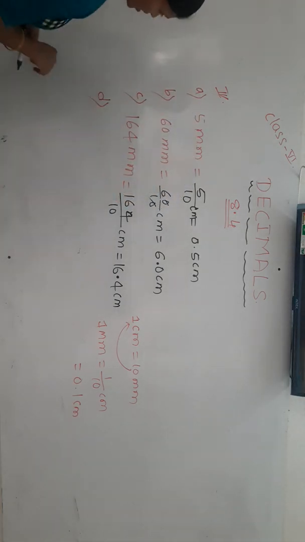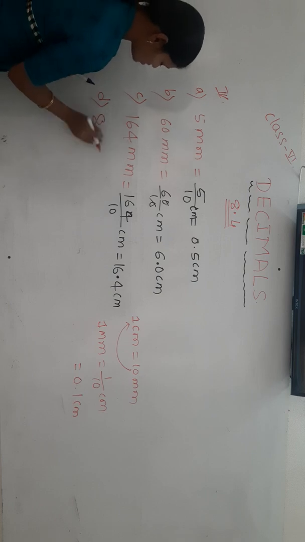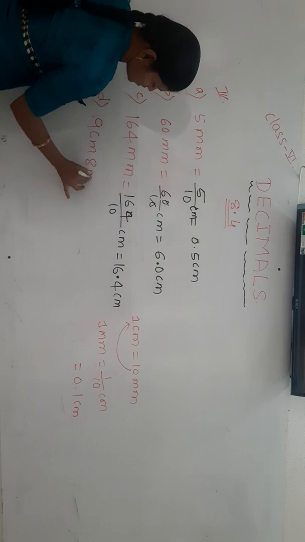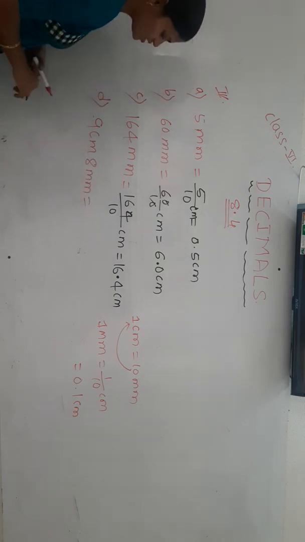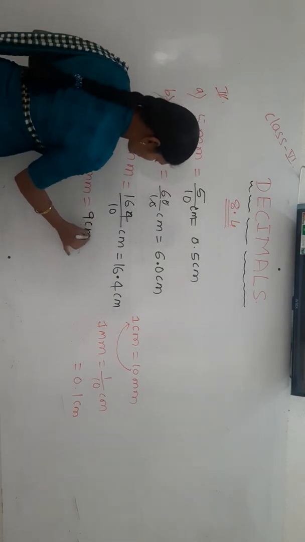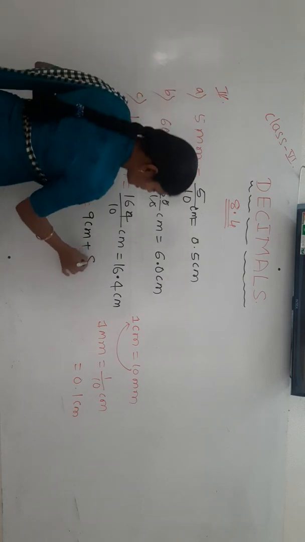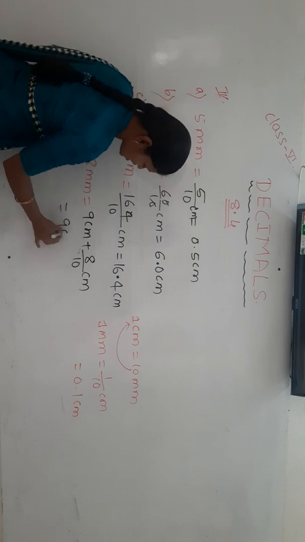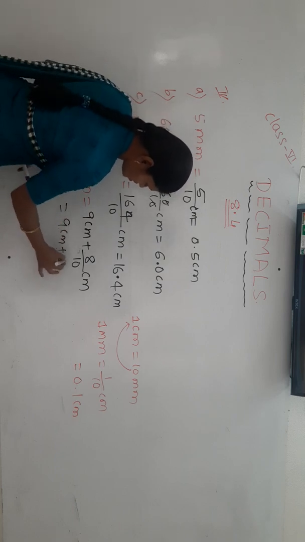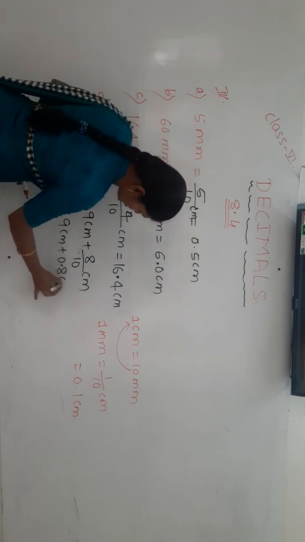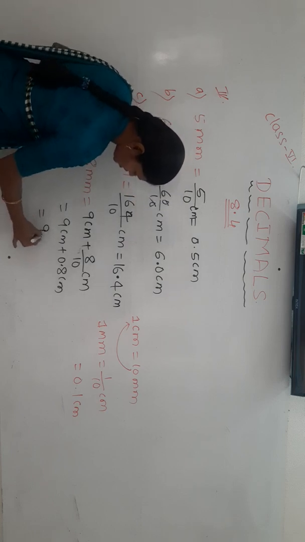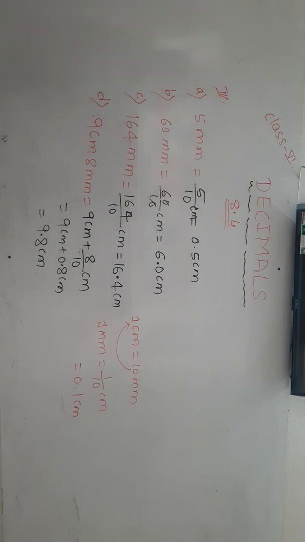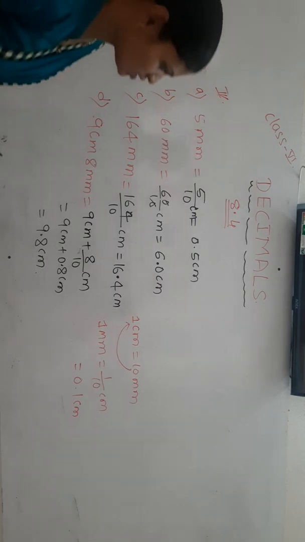Next, 9 centimeter 8 millimeter. 9 centimeter is already in terms of centimeter, keep as it is. 8 millimeter expressed in centimeter is 8 by 10, which is 0.8 centimeter. So together it is 9.8 centimeter.